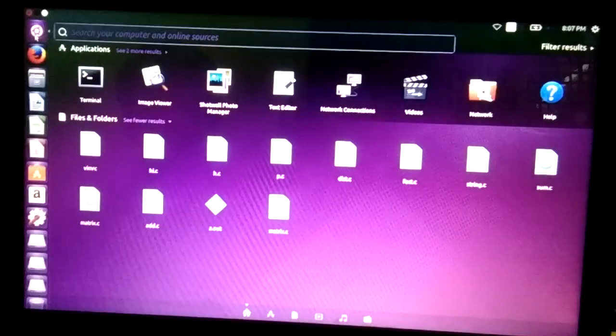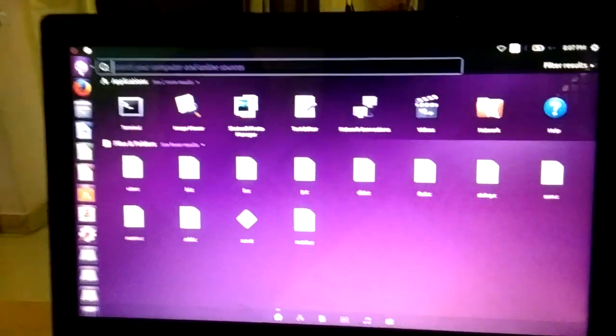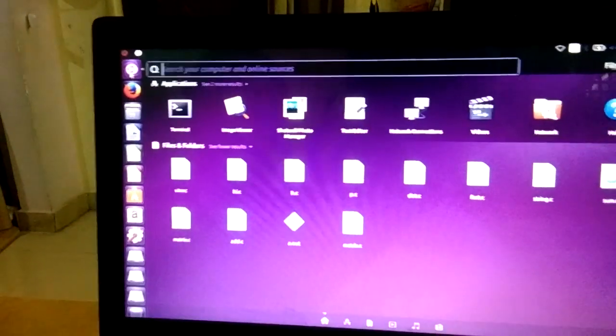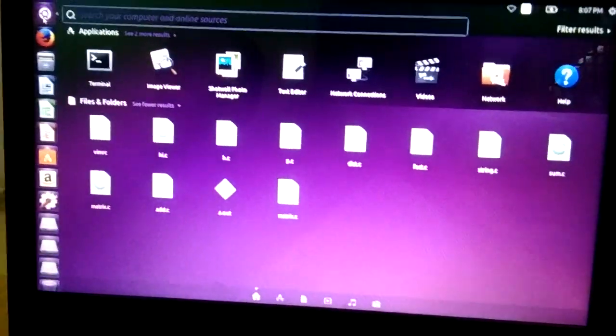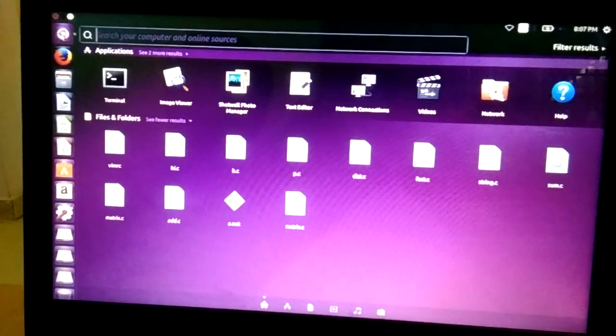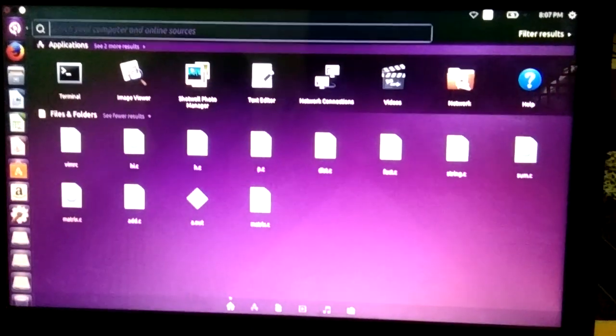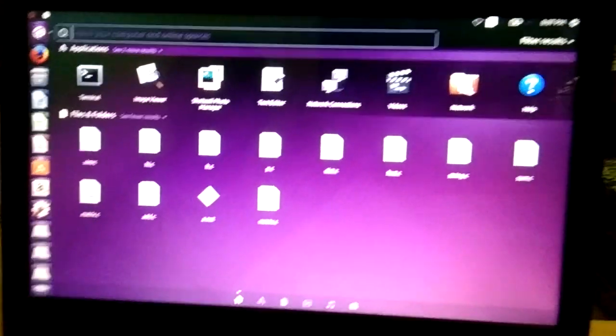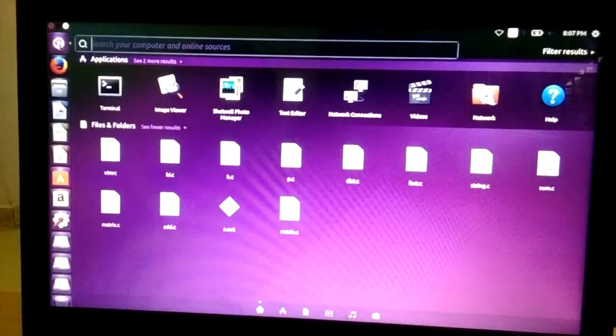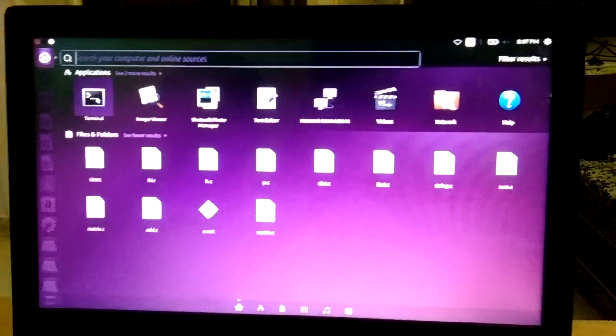They prefer to use the Windows operating system, but many organizations and corporate companies will be using this Linux operating system. So even if you don't know much about the Ubuntu operating system, don't worry. The execution of a C program is quite easy, so you can learn. So open the terminal here.